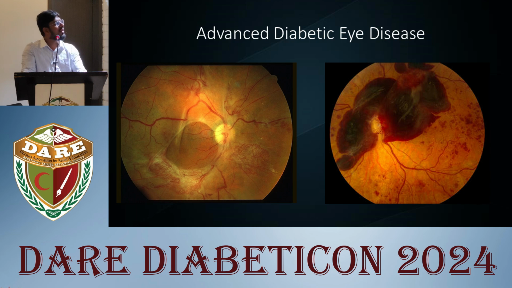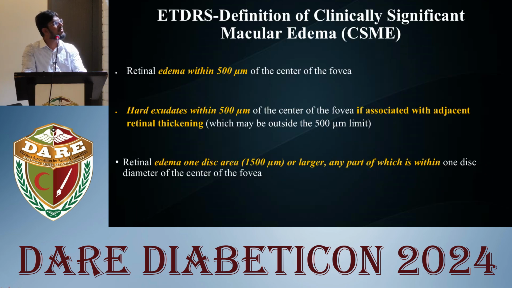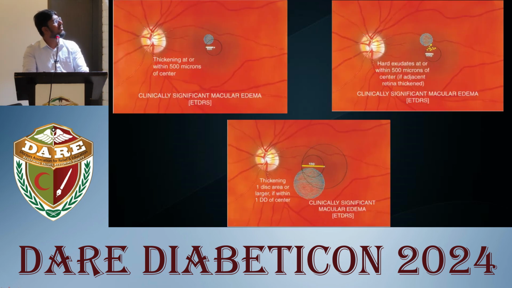ETDRS has also classified macular edema as CSME, clinically significant macular edema. In the left upper corner, you can see that there is retinal thickening within 500 microns of the center of the macula, and in the upper right corner, you can see hard exudates within 500 microns of the center with adjacent retinal thickening, or a retinal thickening one disc area or larger in size, a part of which is within one disc diameter of the center of the macula.